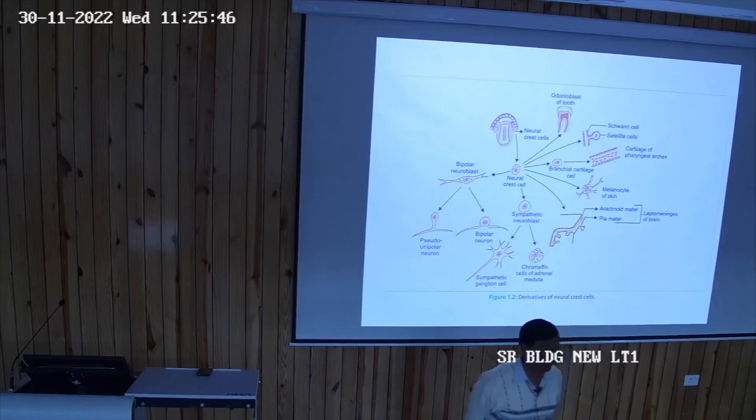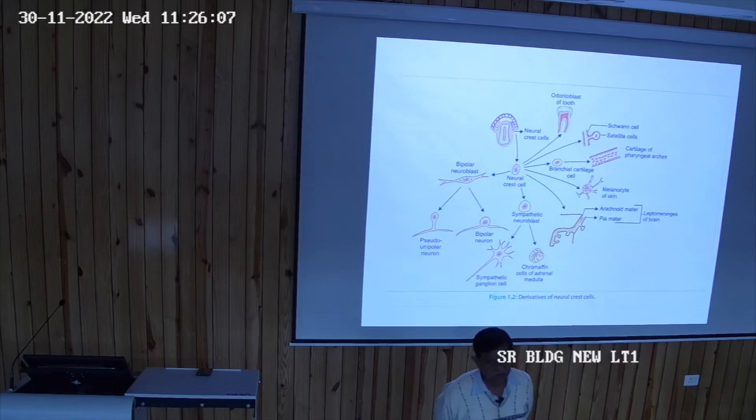The central part of the ectoderm is thickened, and this thickened central part of the ectoderm is called the neural plate. This neural plate later forms a tubular structure. That means first of all it remains as a plate, later this plate is transformed into tubular form. That is called the neural tube. From this neural tube, both parts of the nervous system, the central nervous system and the peripheral nervous system, develop.